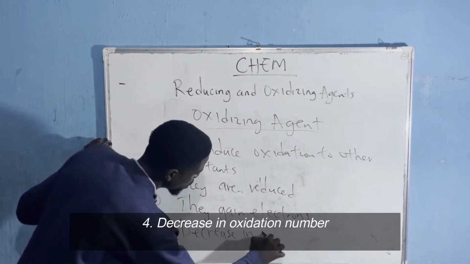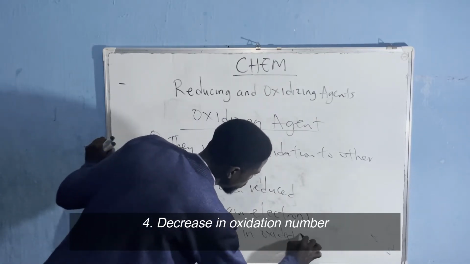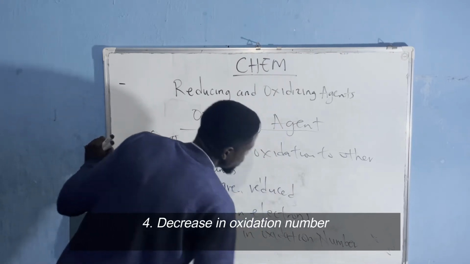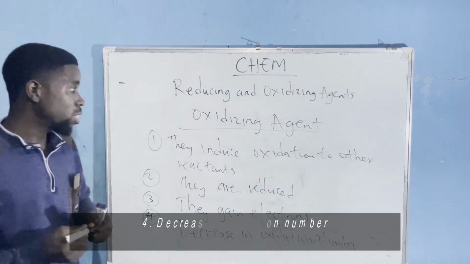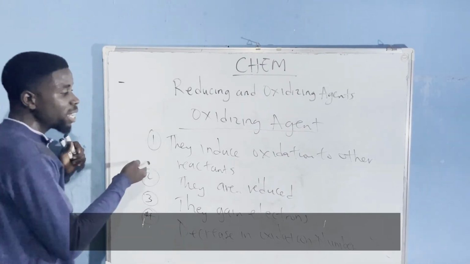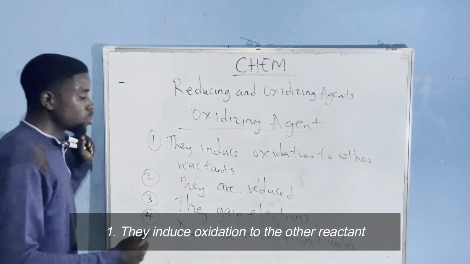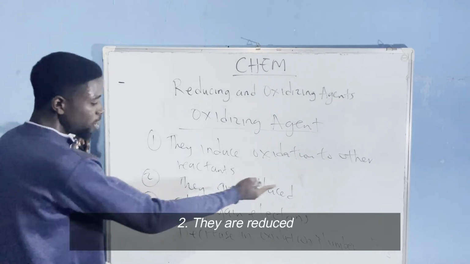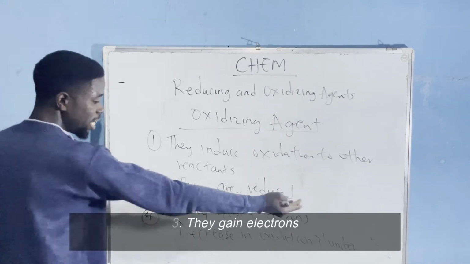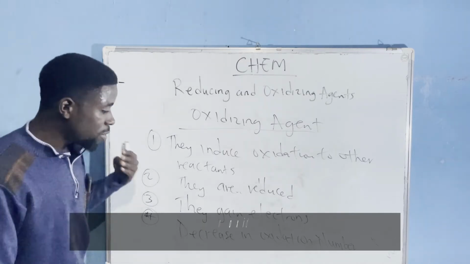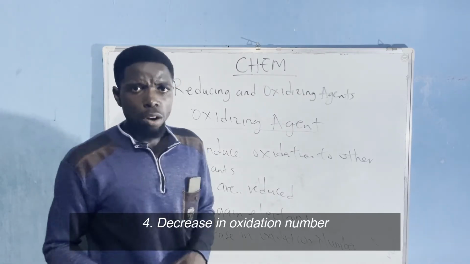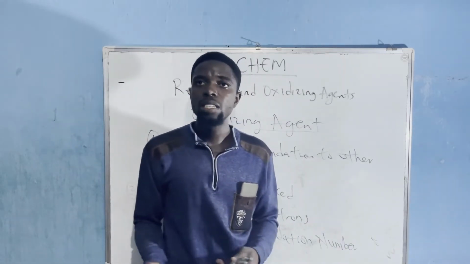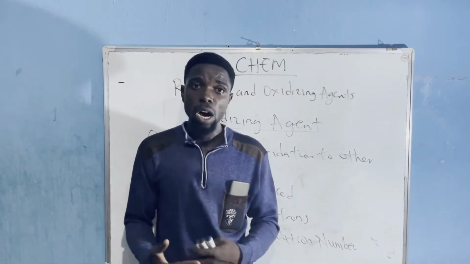So with these properties, you would be able to identify a reducing agent and an oxidizing agent. Let's take it again. For oxidizing agents, number one is that they induce oxidation to the other reactant. Number two is that they are reduced. Number three is that they gain electrons. And number four is that there is a decrease in their oxidation number. Now, we're going to be taking an example to help us understand this the more.